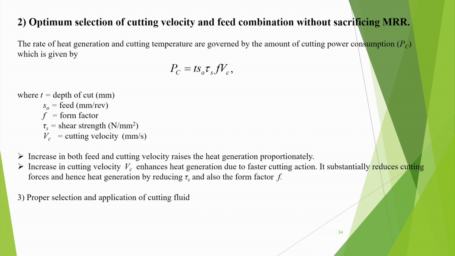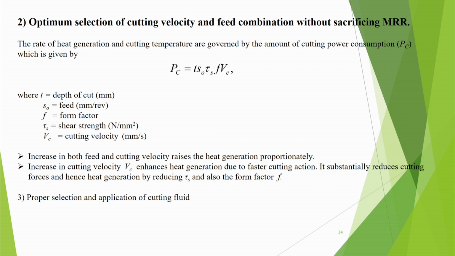Rate of heat generation and cutting temperature are governed by the amount of cutting power consumption, which is given by Pc = τs · F · Vc, where F is the form factor. So increase in both feed and cutting velocity raises the heat generation proportionately. Increase in cutting velocity enhances heat generation due to faster cutting action. But it also substantially reduces cutting forces and hence heat generation by reducing τs and also the form factor.